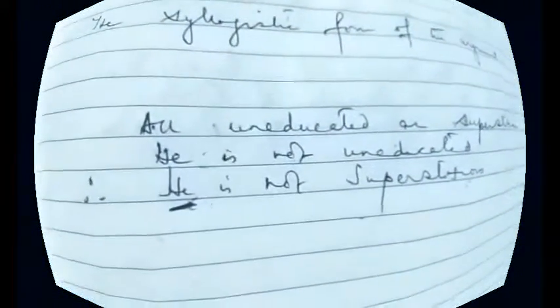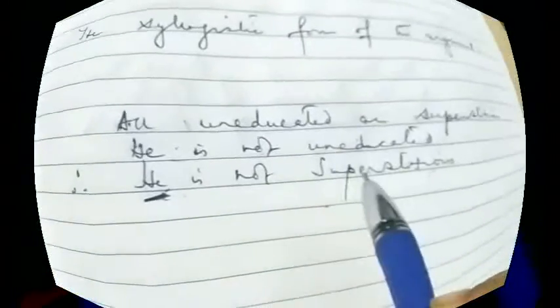Now how many terms are there? 1, he; 2, uneducated; and superstitious, 3. So 3 terms are there, not 4. So coming on to the second rule, the middle term. Middle term is not in the conclusion. Which one? Uneducated is not there in the conclusion, we can see. And it is present in both the premises. So we have to see whether it is distributed at least once.